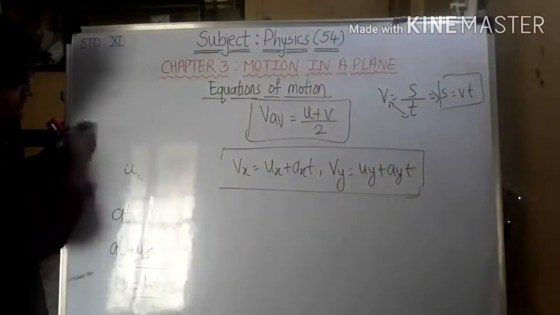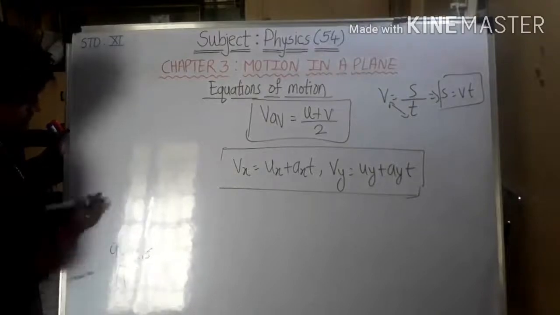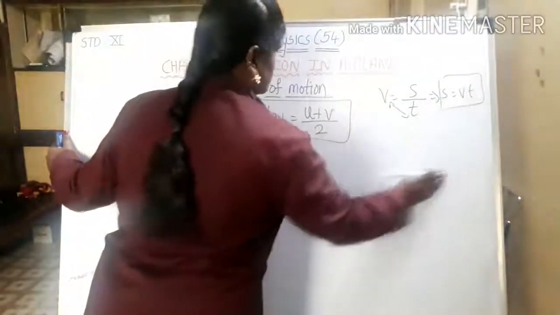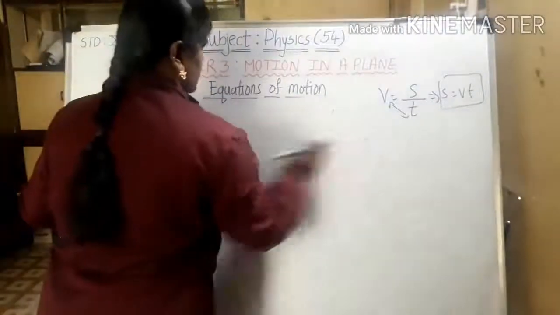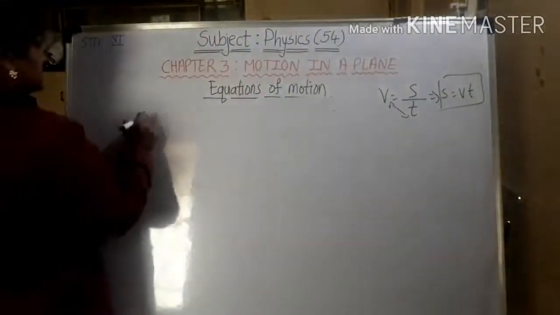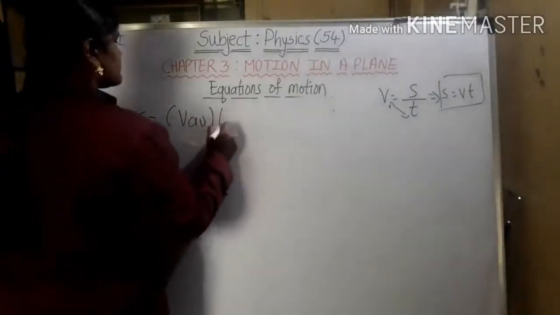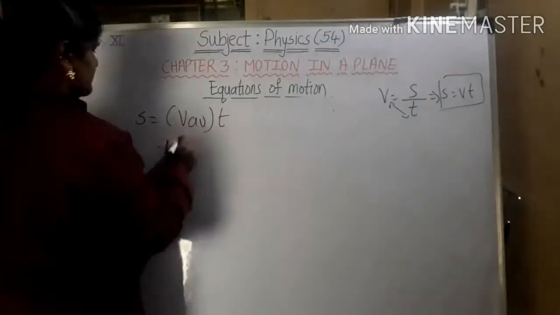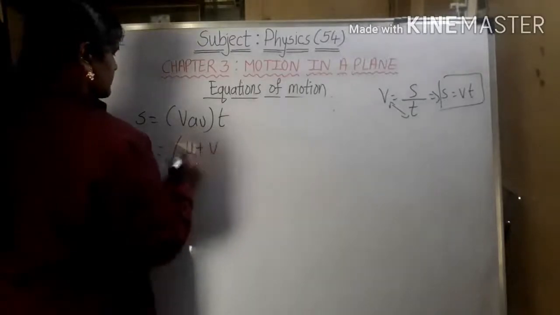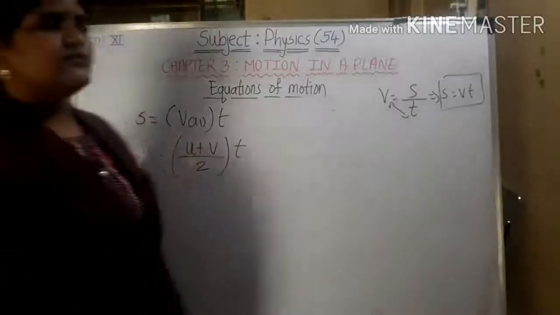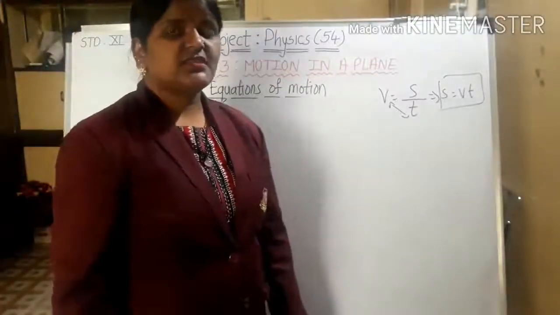So we are going to see the equation for s, that is the second kinematic equation. See, s is equal to v average into t. What is v average? u plus v by 2 into t. But we know the equation for v. v is nothing but what?